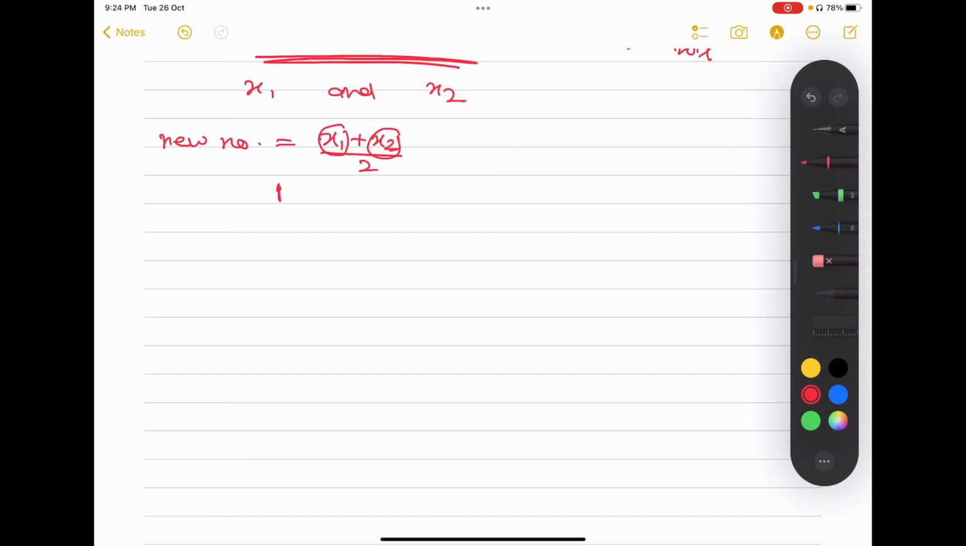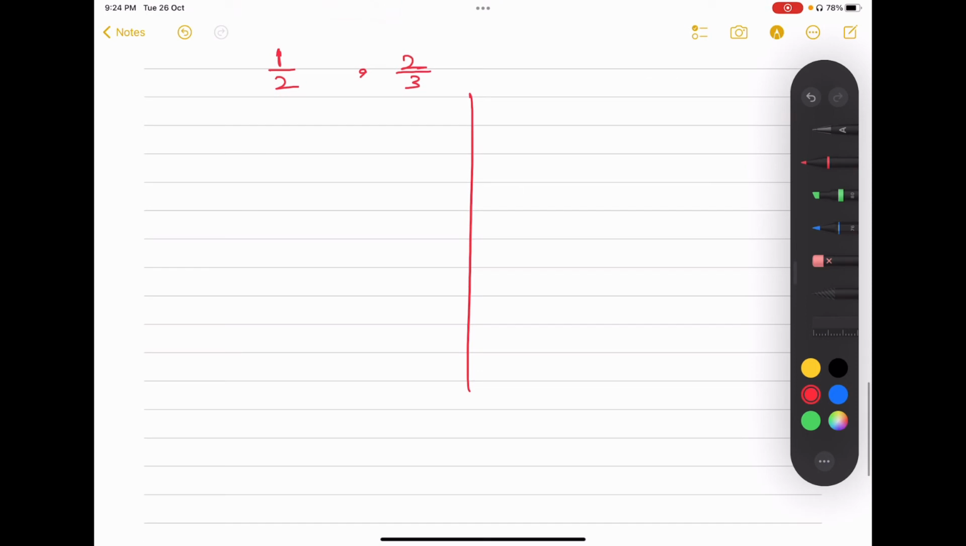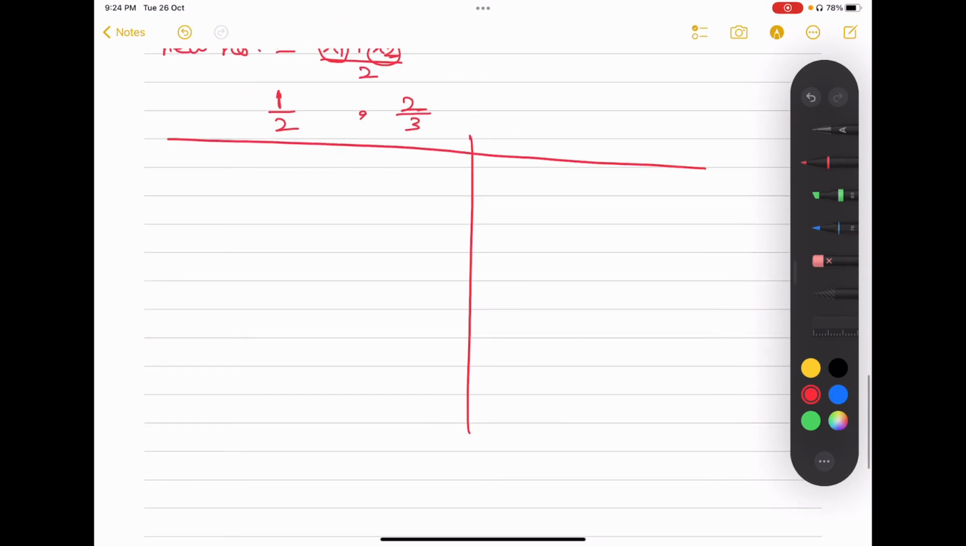Let me take some example of that. For example, 1 by 2 and 2 by 3. I'm taking these two numbers. Okay, there are two methods to do that. So first of all, I'll take the first method.